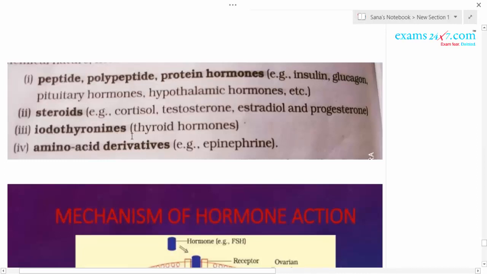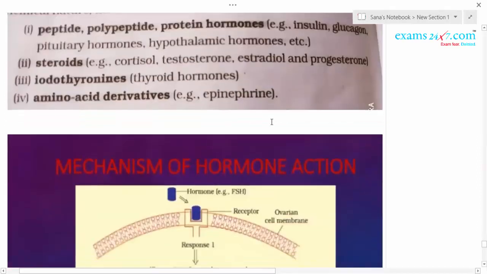Iodothyronines. You know, the thyroid gland secretes T3 and T4, triiodothyronine and tetraiodothyronine. So they are the thyroid hormones or iodothyronines. Amino acid derivative hormones: epinephrine, that is adrenaline, and noradrenaline. Epinephrine and norepinephrine are the examples for amino acid derivatives. So these are the classification of hormones.